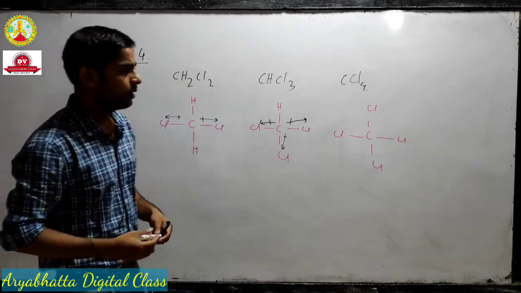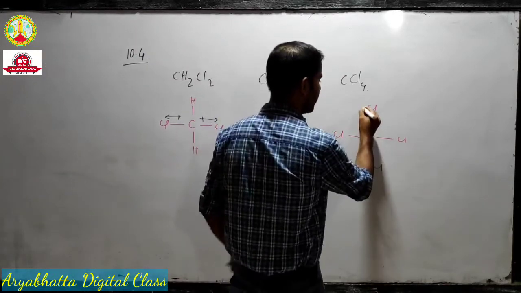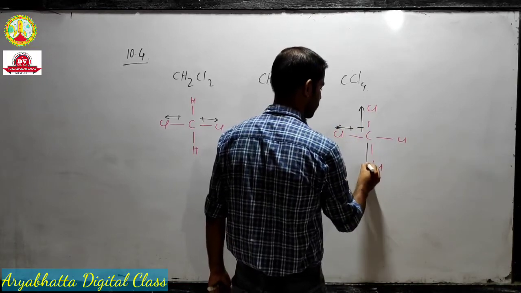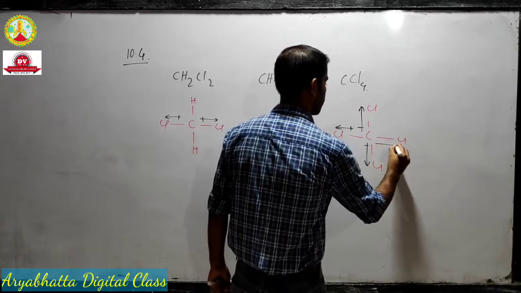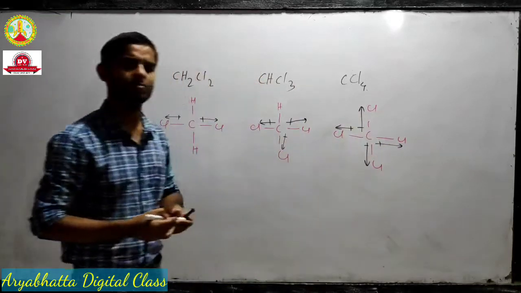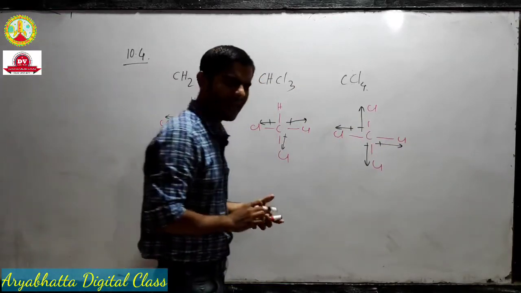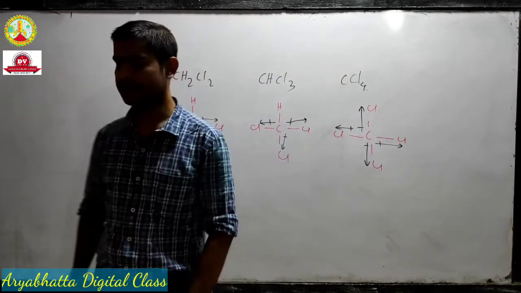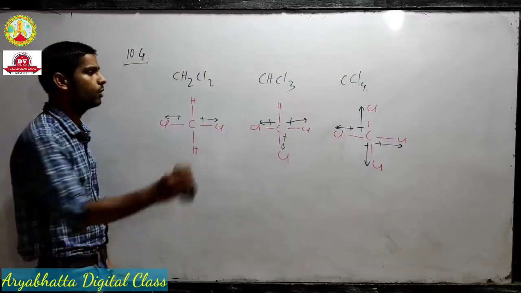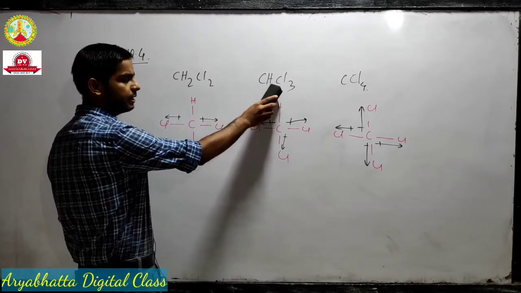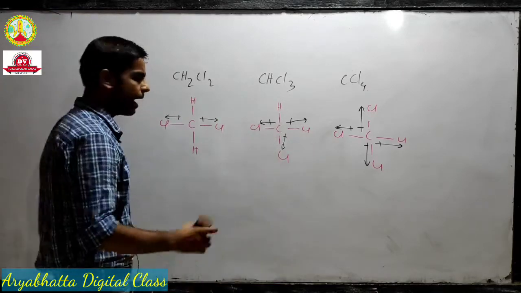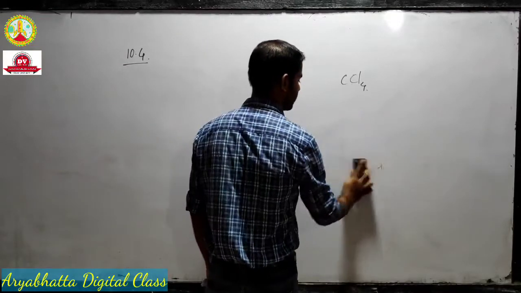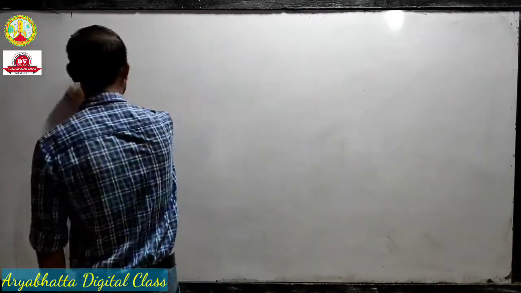Now the last molecule, we can see that here we will have 4 dipoles, okay. 4 dipoles, equal and opposite. Like any other vector, they will cancel each other out. Okay, so CHCl3 will have the highest dipole moment. Okay, answer to question number 10.4.